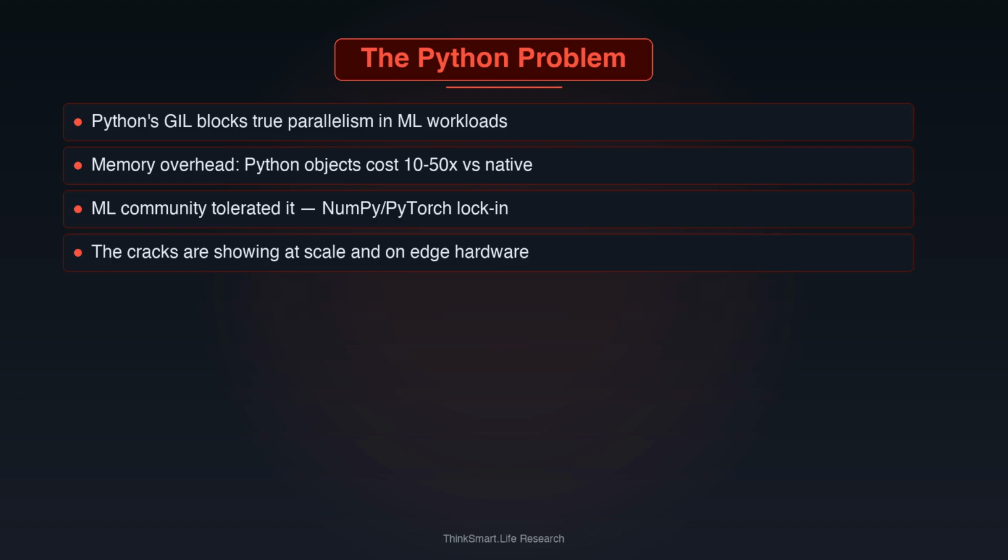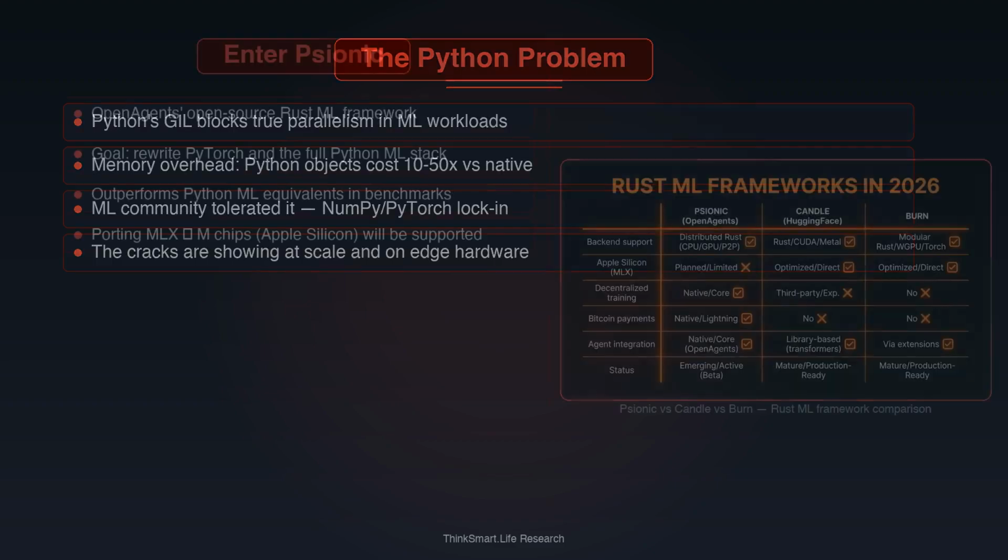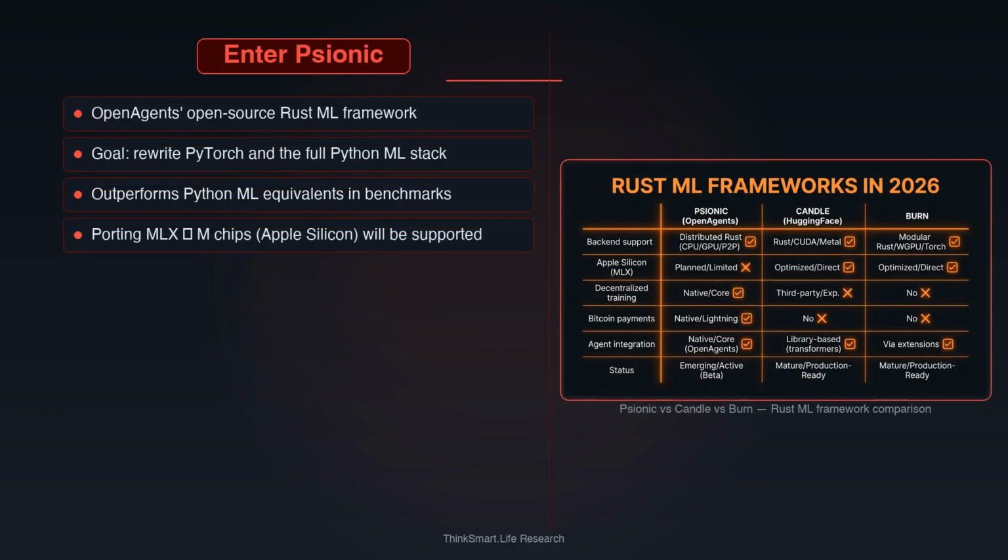Python's GIL, the global interpreter lock, prevents multiple threads from executing Python code simultaneously. In a world of 16 core CPUs, this is a serious constraint. Yes, PyTorch's tensor operations run in C++ and CUDA outside the GIL, but the model definition code, the training loop, the data pipeline, all single-threaded Python. Python 3.13 introduced experimental free-threaded mode, but the ecosystem hasn't adapted.